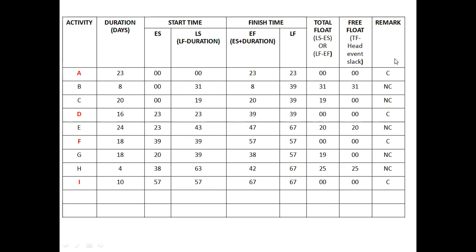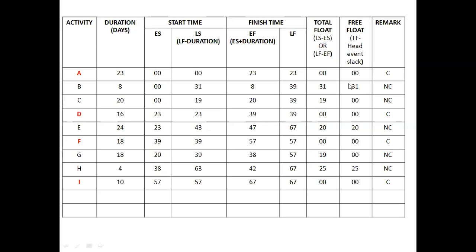Then the next thing is we need to identify the critical and non-critical activities of a given project. As we know, activities are called critical or non-critical based on total float. If the value of the total float is 0, then that activity is called a critical activity. So here A has total float 0, meaning it is a critical activity. In the remark column, we'll write C. C stands for critical. Whereas for B, the total float is 31, that is non-critical.